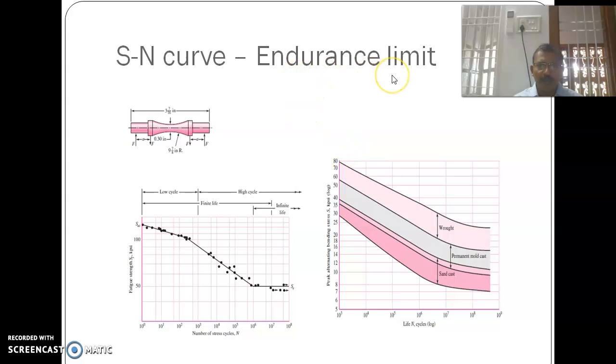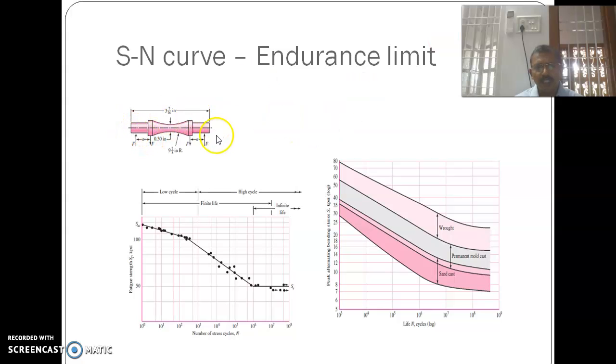This endurance limit, or fatigue stress sigma minus 1, can be measured using this apparatus. This is a specimen, measured in the fatigue testing apparatus. This is a standard specimen, and the fatigue load is applied. Fatigue load is a variable load: for one half of the cycle it is subjected to tension, and for the remaining half it is subjected to compression. For example, in the crankshaft of an IC engine, for 180 degrees it is subjected to tensile force, and for the remaining 180 degrees it is subjected to compressive loads.